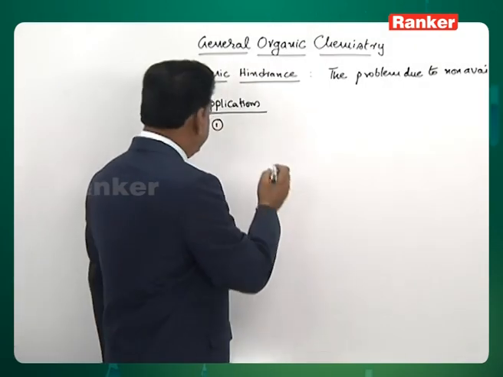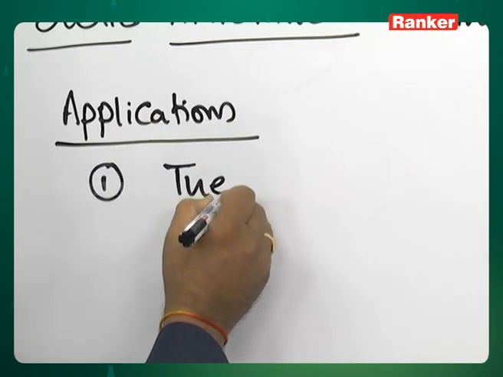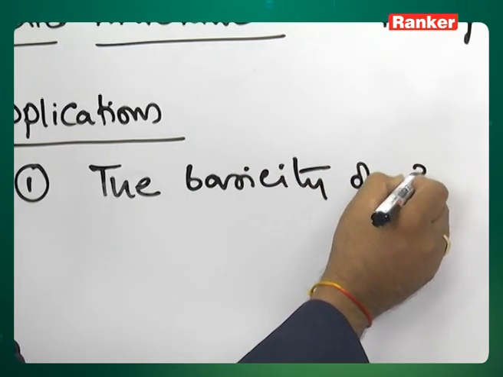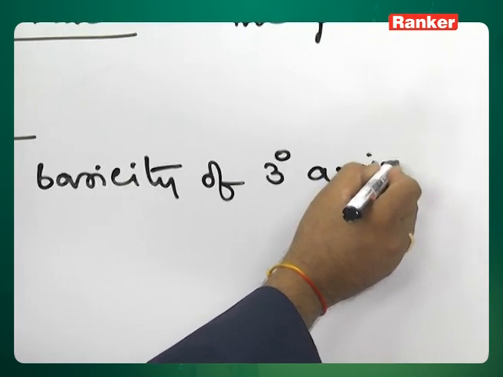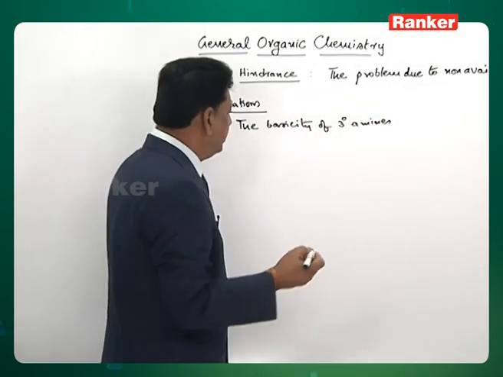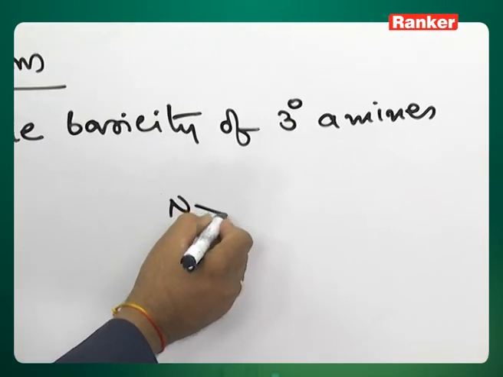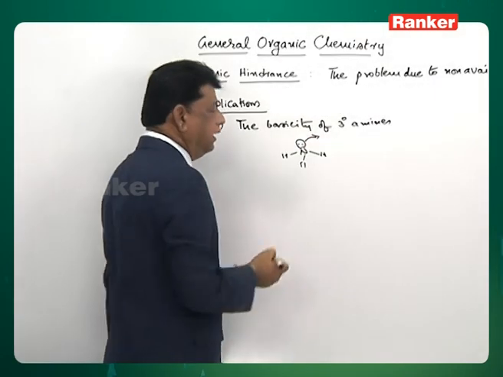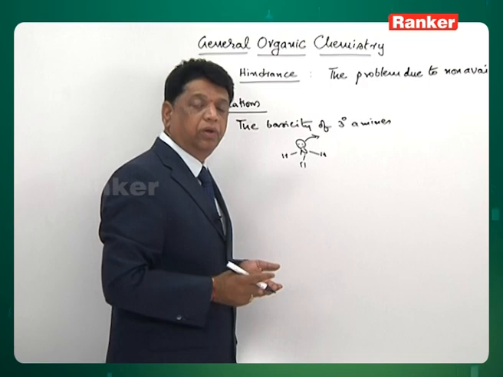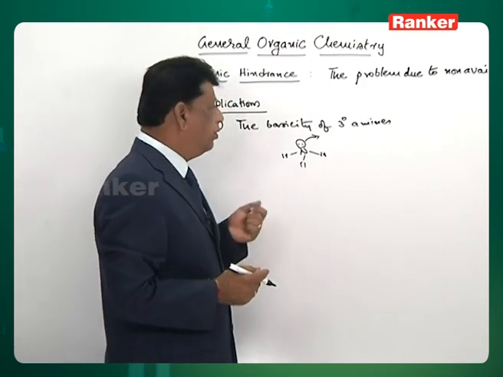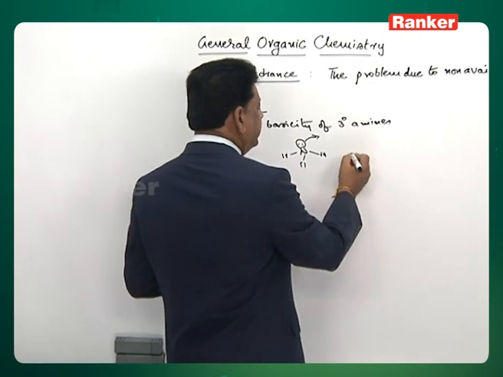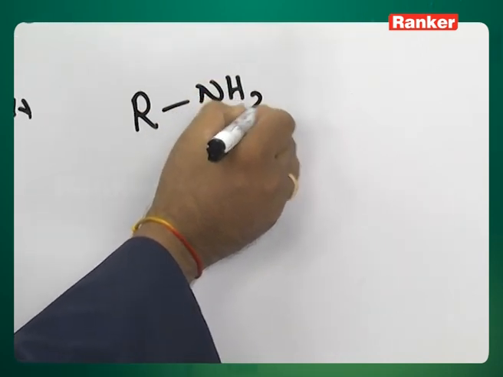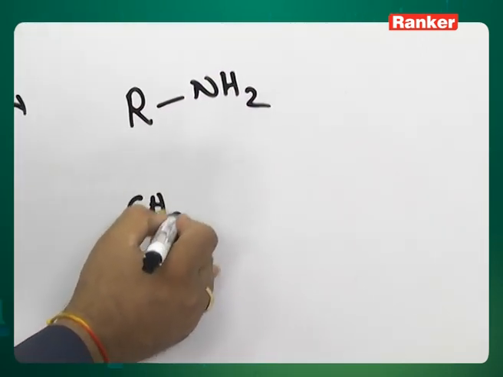The first application is the basicity of the tertiary amines. Let us take 3-degree amines here. We have seen already that ammonia contains a pair of electrons, so it can donate, and this electron donation effect is called basicity. Therefore, ammonia is a base. Similar is the case when an alkyl group is attached, for example, an ethyl group attached to the amine.